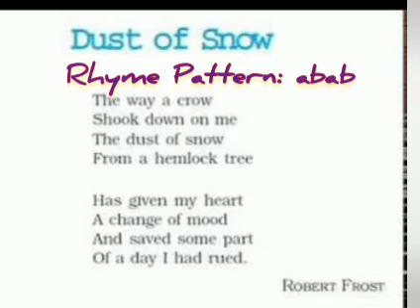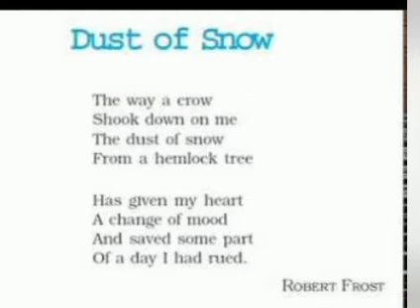So the rhyming scheme here is A B. So the first line, last word crow, rhymes with the word snow, which is verse number 3, and me and tree, last word from verse number 2, rhymes with verse number 4, which is me and tree. So crow rhymes with snow and me rhymes with tree. This gives us a rhyming pattern, AB and AB.